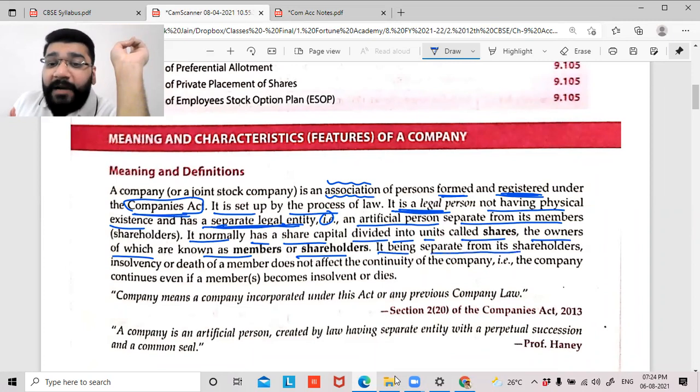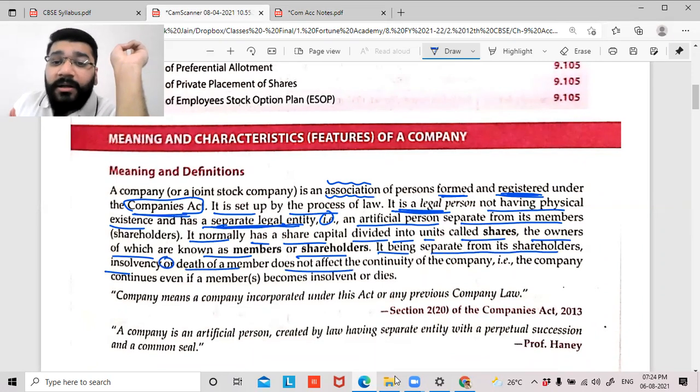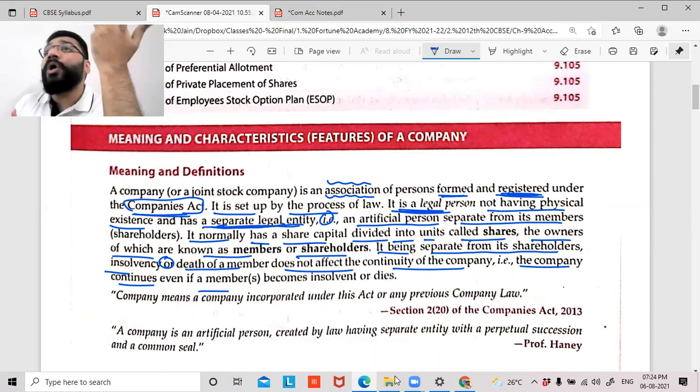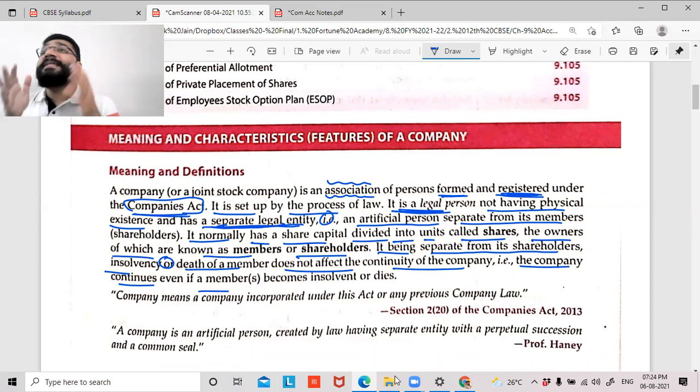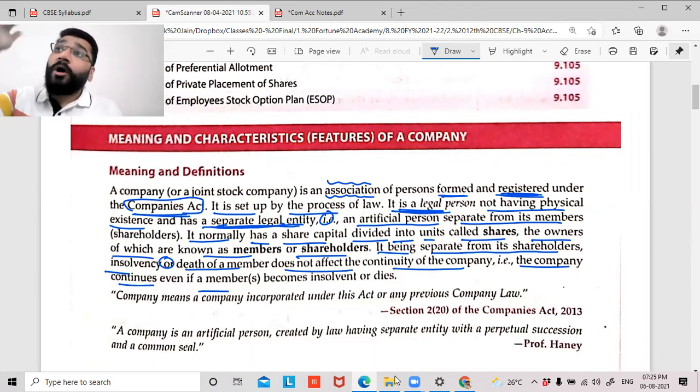It being separate from its shareholders, insolvency or death of a partner does not affect the continuity of the company. That is, the company continues even if the members or shareholders become insolvent or die. Now, the reason why they've introduced the separate legal entity concept is that the company is different from the owner. So the rule that follows here is owners may come and go, but the company should go on forever.